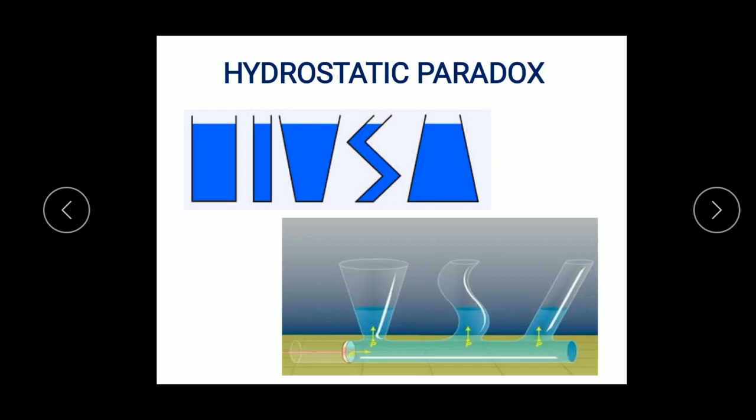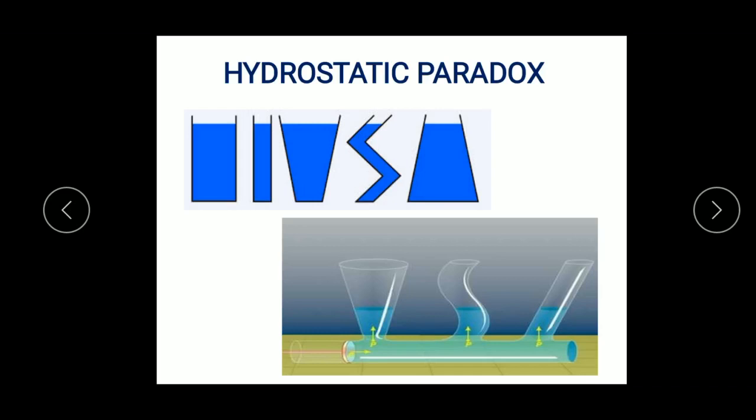The pressure at the base of each vessel is the same regardless of the shape of the vessel. The shape of the vessel may be different, but at the same height h, all the vessels show the same pressure. So that is called the hydrostatic paradox. The pressure exerted by a liquid depends on the height of the liquid column only, and it is independent of the base and shape of the containing vessel. This is known as the hydrostatic paradox.